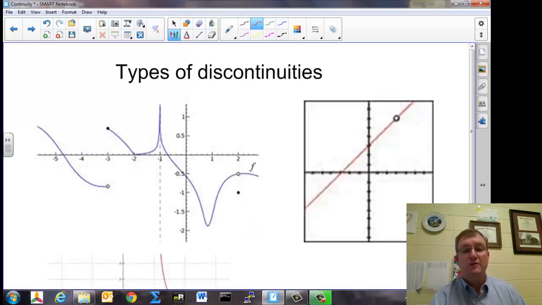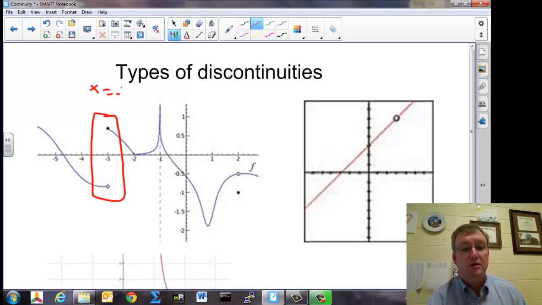Let's look at these graphs and talk about the types of discontinuities. Now, a discontinuity is where the function is not continuous, where the function does something that we don't expect it to do. So when you look at this first graph here, 2 points should jump out at you as being points of discontinuity. Right here at x equals -3 is a point of discontinuity. And right here at x equals 2 is another point of discontinuity.